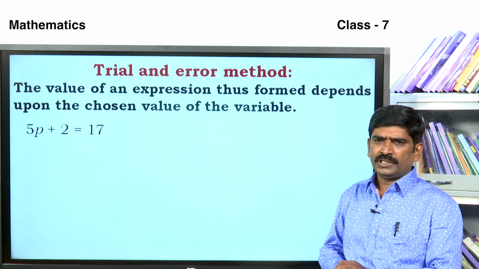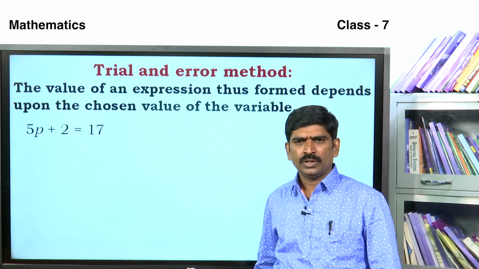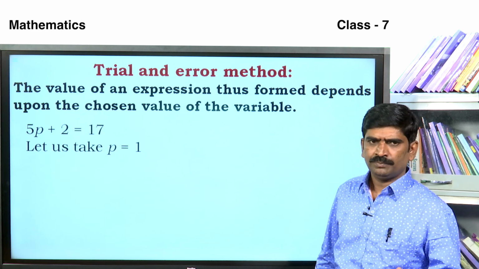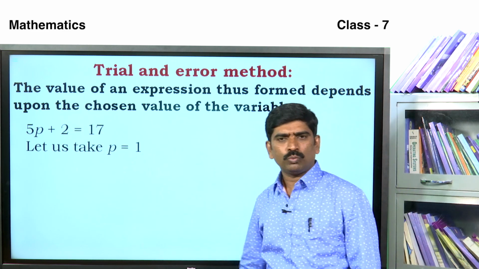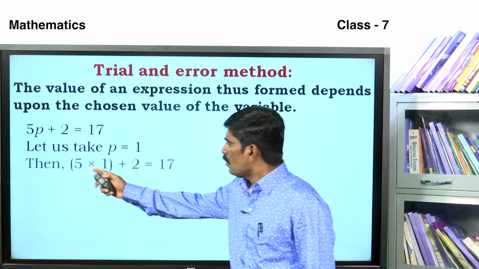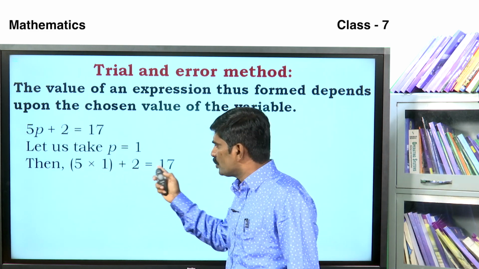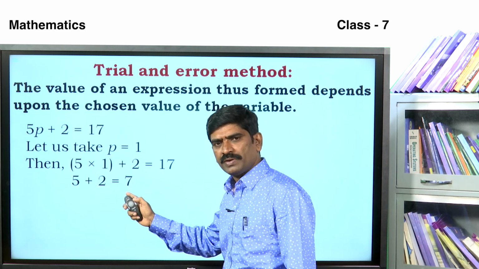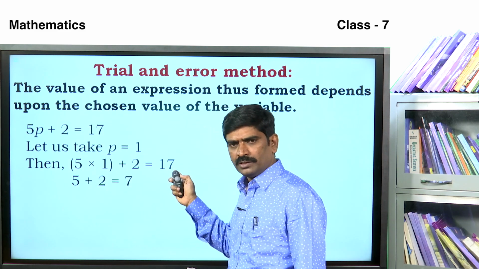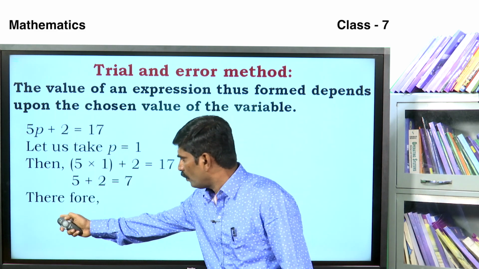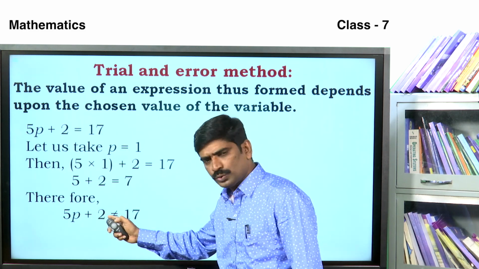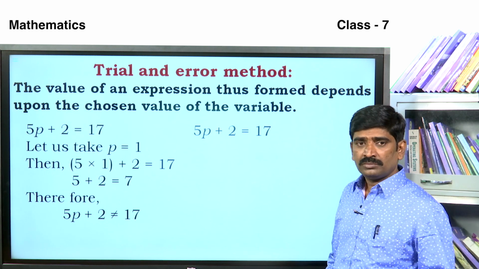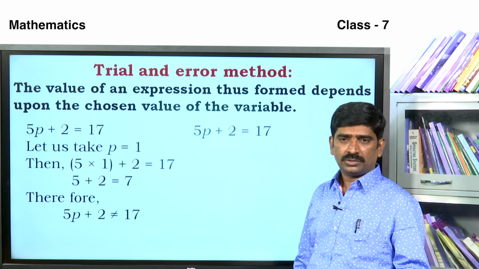In the trial and error method, we solve one problem. We choose different values of p, that is the variable. Let us take p is equal to 1. Then 5 into 1 plus 2 is equal to 17. 5 ones are 5. 5 plus 2 is 7. 7 is equal to 17? No. Therefore, 5p plus 2 is not equal to 17. Then it is not true. So we go to the next value.